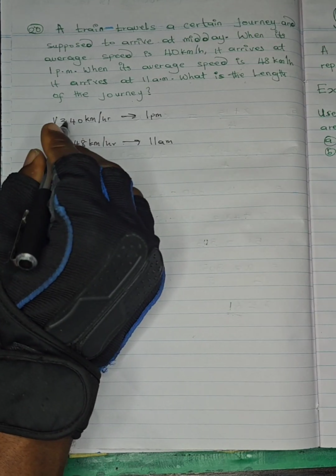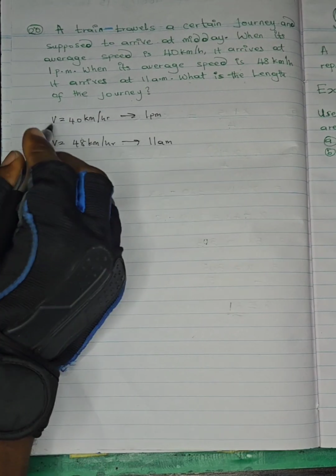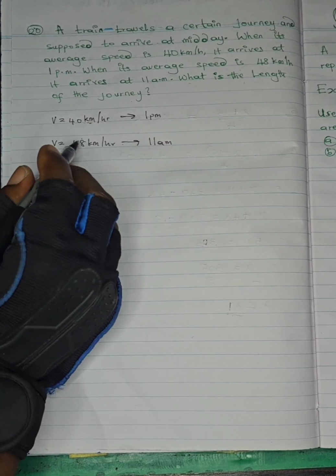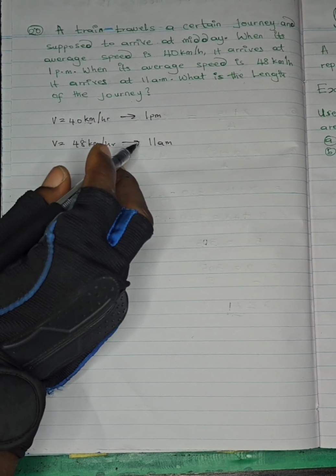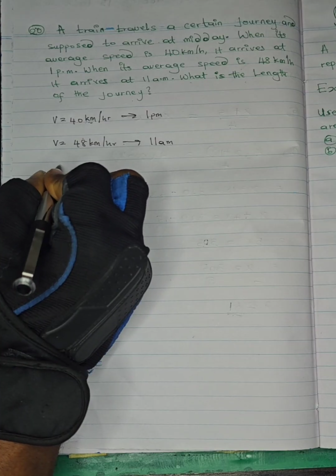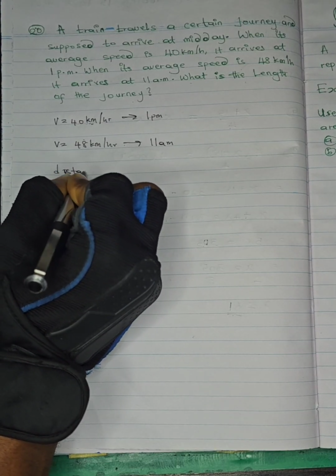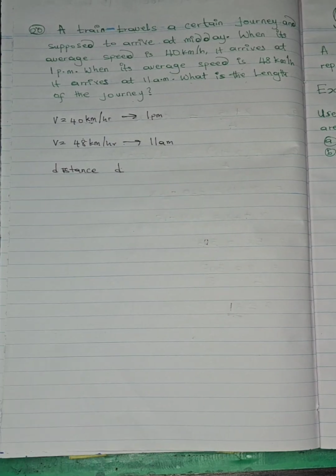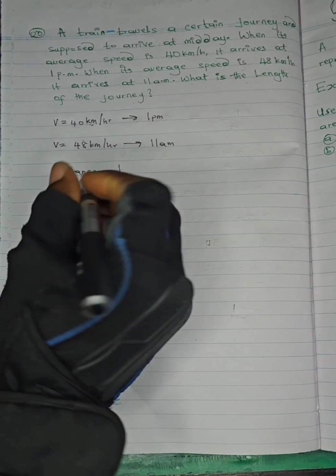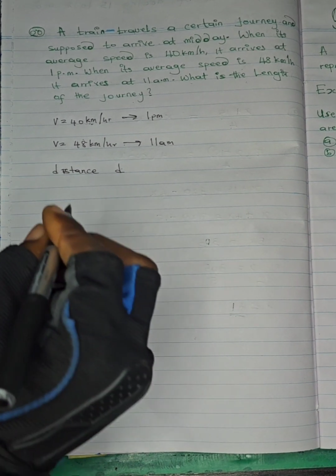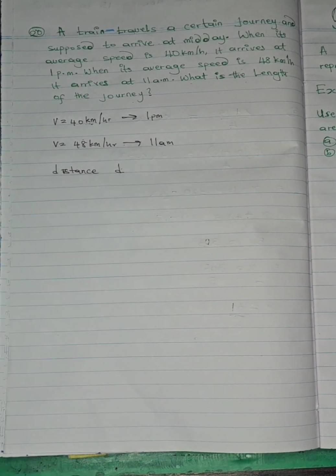The distance this train is moving is the same. The distance it traveled at this speed to arrive by this time, and the distance it traveled at the other speed to arrive at the other time, is the same. So we can call the distance D. The next thing you ask yourself is, what's the formula for distance?